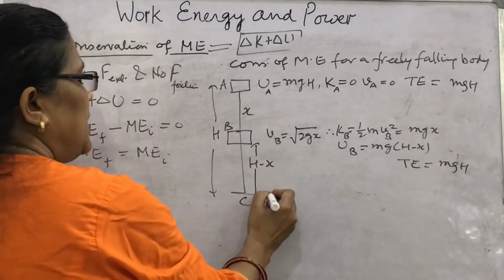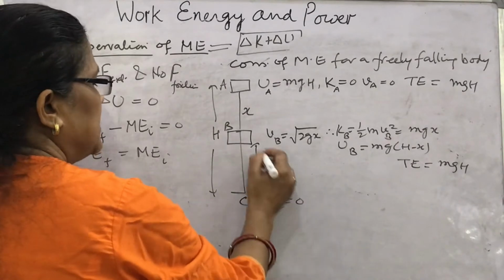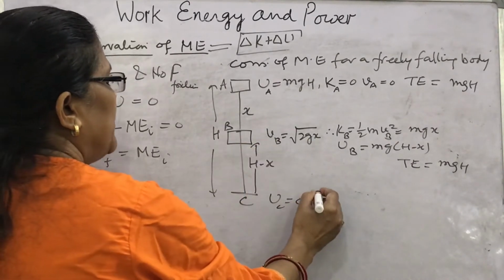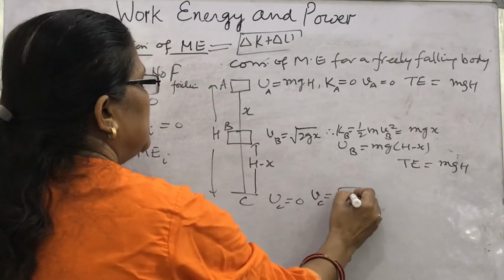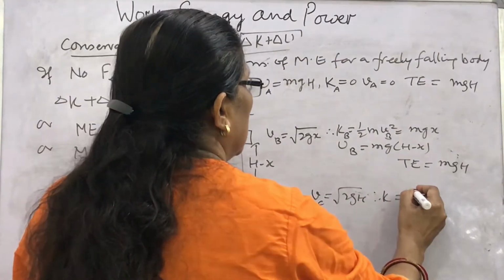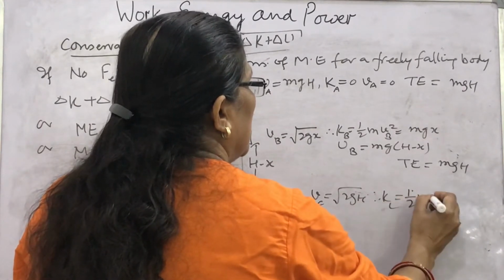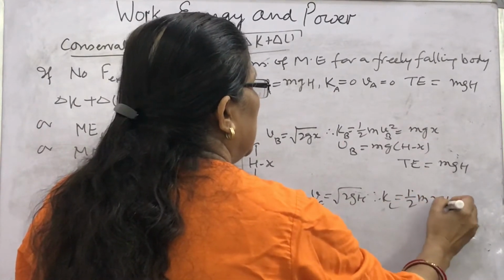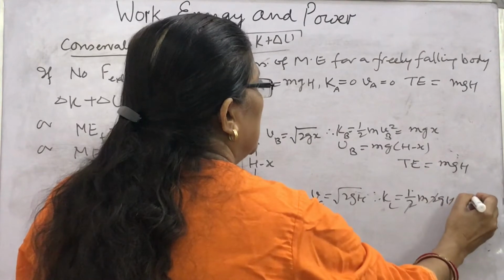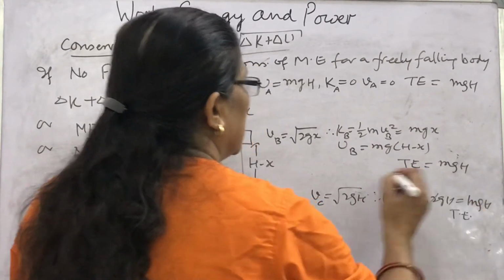Similarly at point C, what will be the potential energy? No height, no potential energy, and Vc is under root 2gh. Therefore kinetic energy is half m Vc square, that is 2gh, the 2 cancels. So mgh will be the total energy.